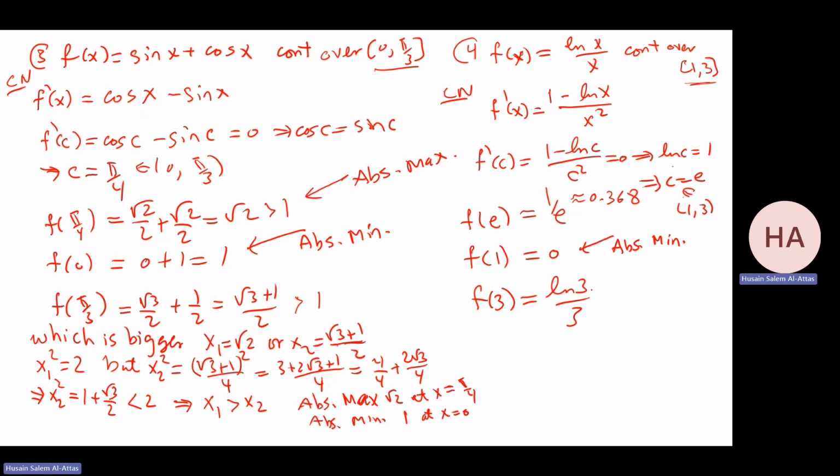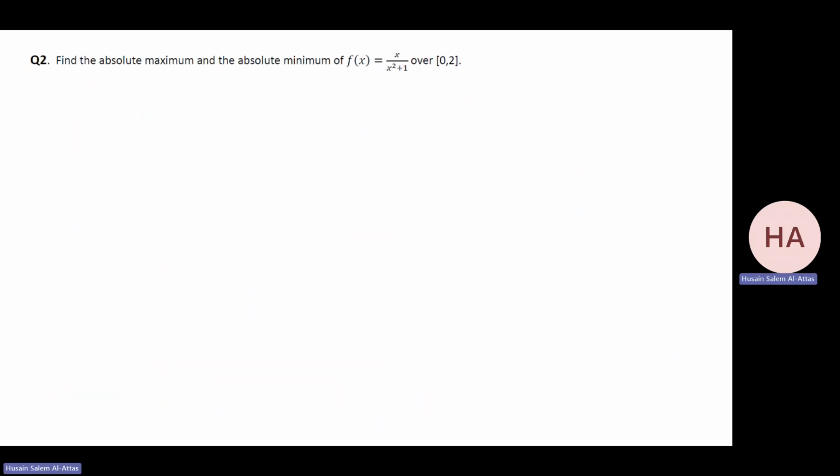Check it again. And this is 0.366, which is very near to each other. I don't think it's easy to check which one is bigger. So for sure, this will be the absolute maximum.